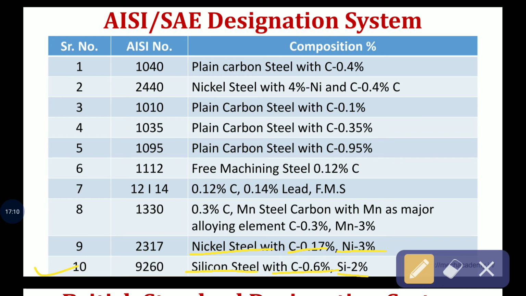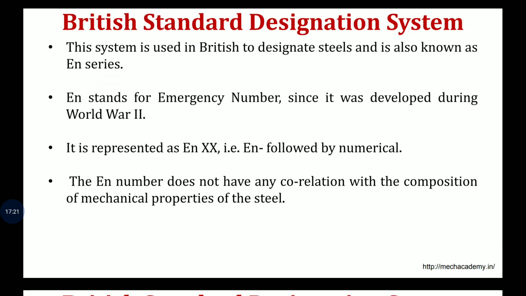So like this is the AISI and SAE designation system. Both designation systems have the same method to designate the steels. Correct. So now the third method is the British Standard Designation System.